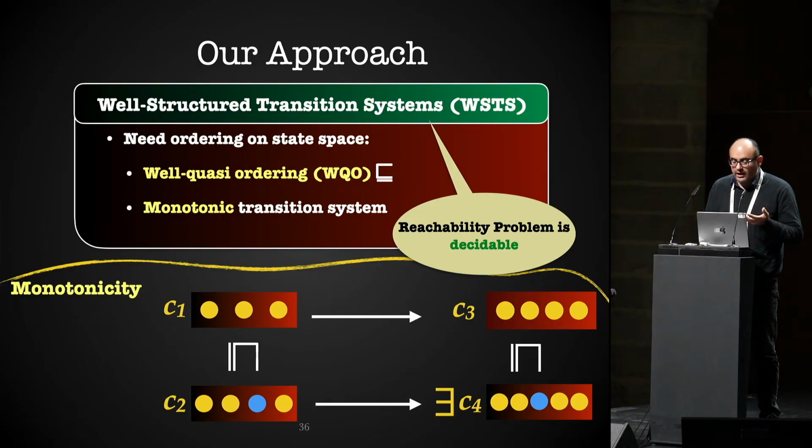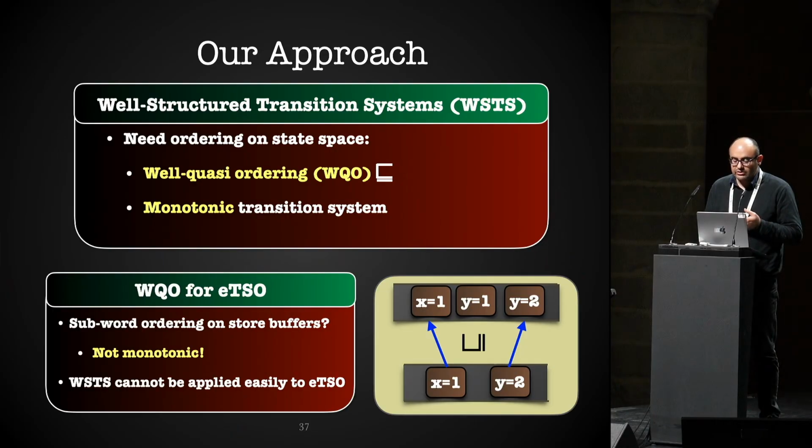Now, I would like to apply this. And it's not straightforward to apply for extended TSO, because we have buffer and we'd like to define a well quasi-order on buffer. What we know as a well quasi-order for words, because you can see the buffer as a sequence of words, is the subword ordering. The subword ordering means that you lose some element of the word and you obtain the other one. For example, here, if you remove or delete y is equal to 1, you obtain exactly the smaller configuration.